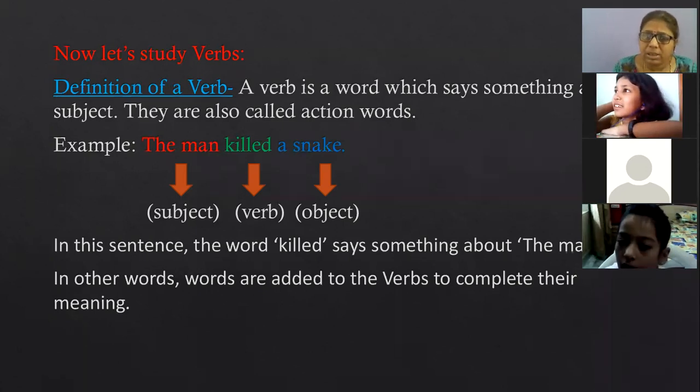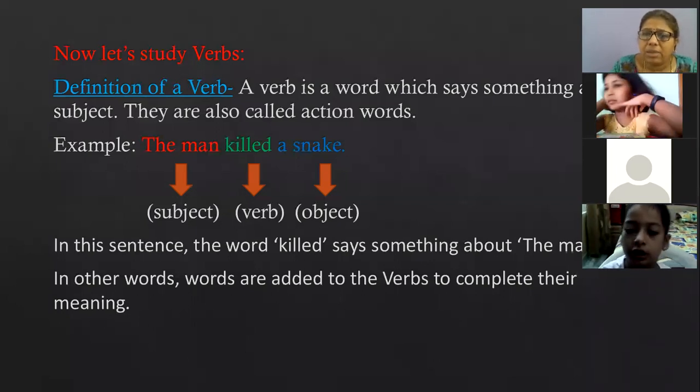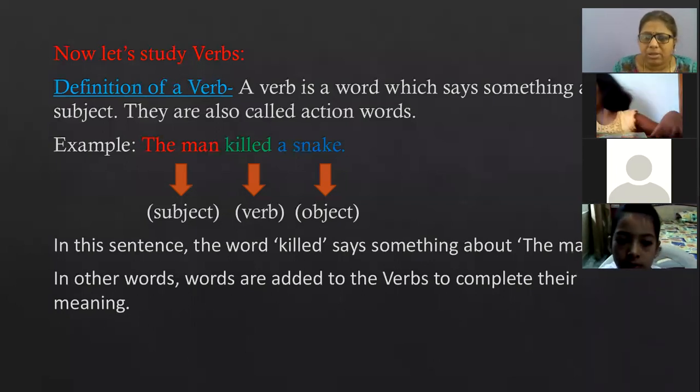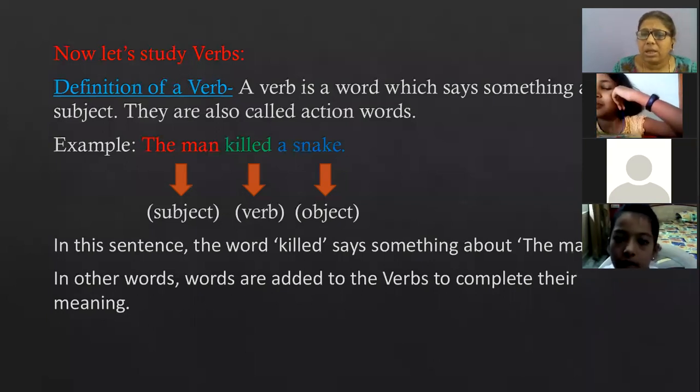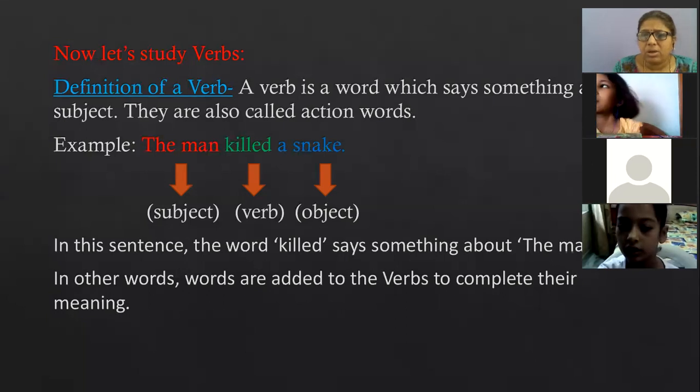Here in this sentence, the word "killed" says something about the man. In other words, we can say that words are added to the verbs to complete their meaning. We have added a word to the verb and only then is it giving us complete meaning. If I say "The man killed", the sentence is not giving any meaning. It is of no sense.